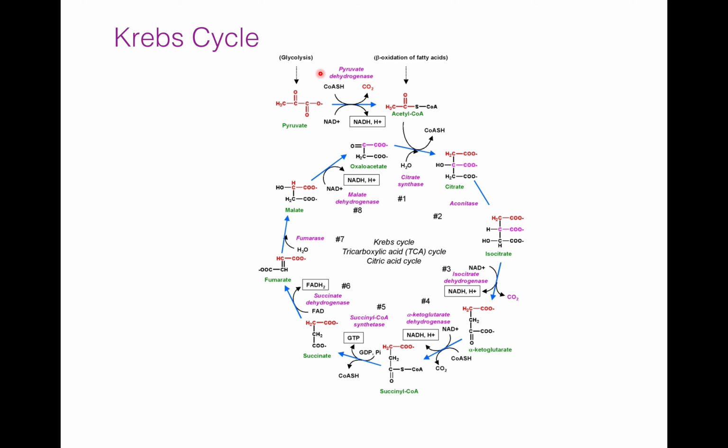So first we will see glucose. From glycolysis we get pyruvate.